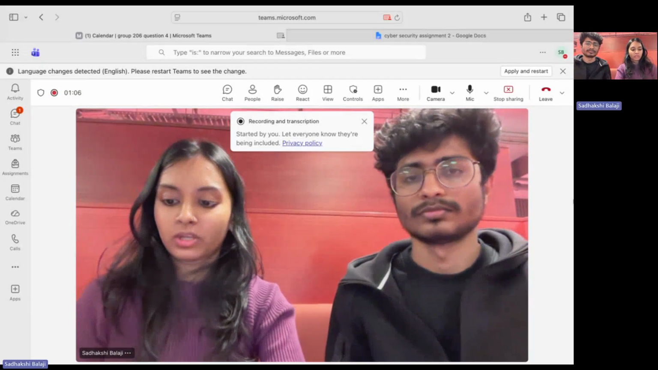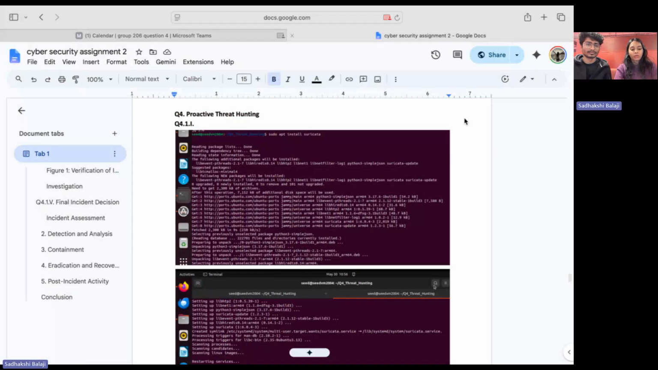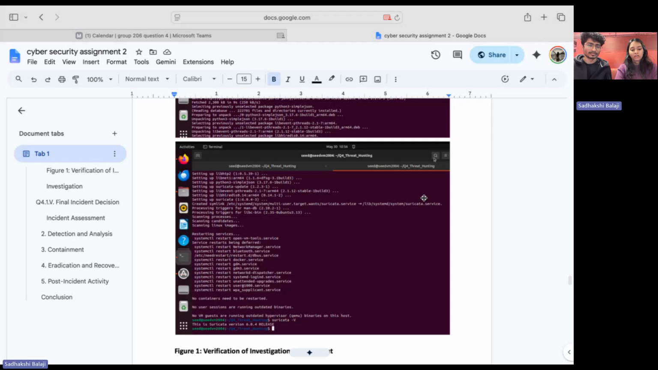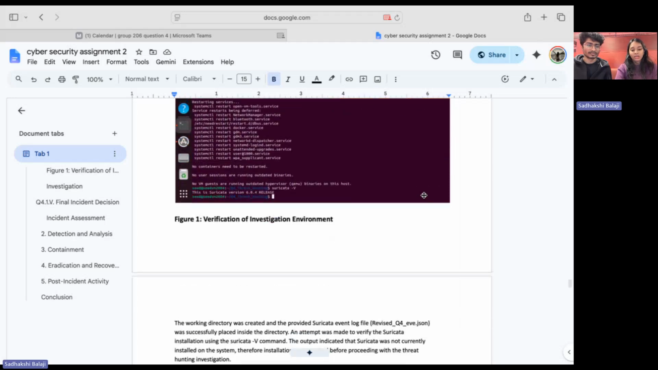So we are going to start with question 4. We performed a proactive threat hunting investigation using a Suricata event log file called revised Q4 eve.json.